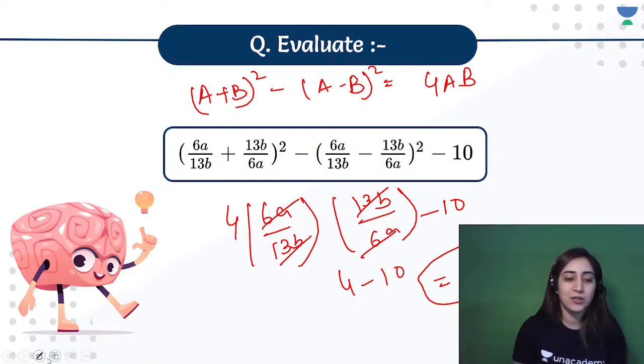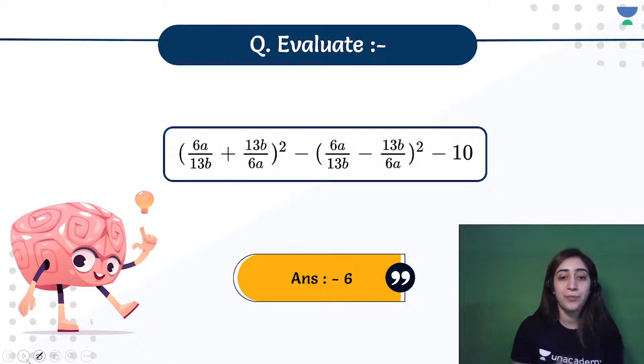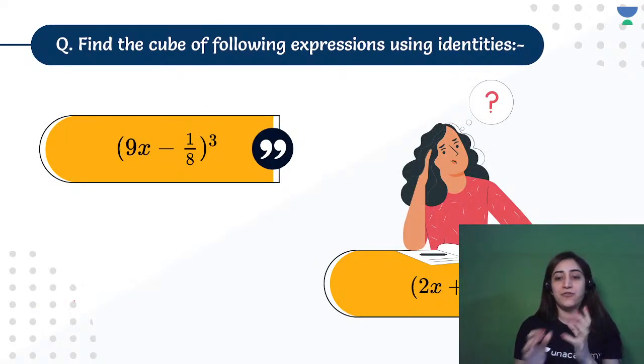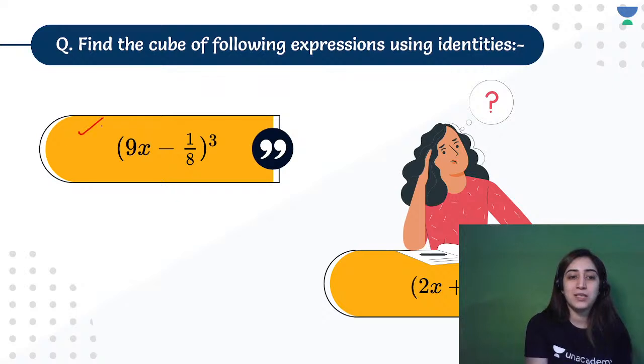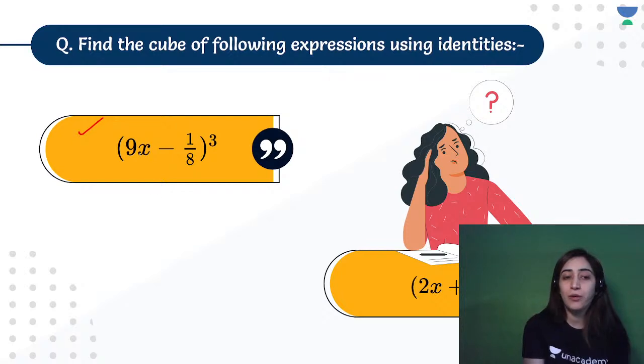I think you have understood the concept and you know the different types of questions that can come in your school exam. So let's find out these answers. Trideep, that's the right answer, negative 6. Great job. Let's try the next question: what will be the value of 9x minus 1 by 8 whole cube?